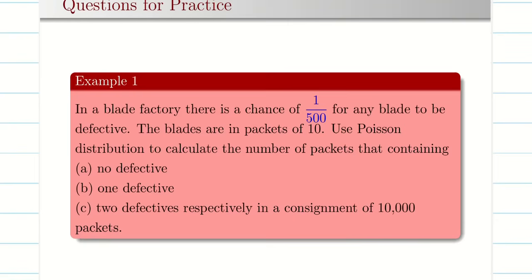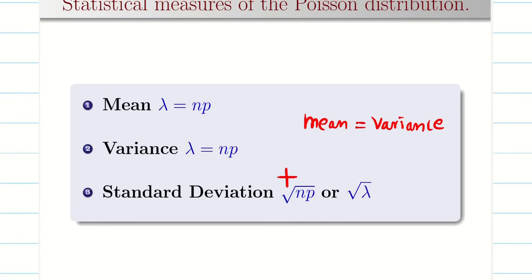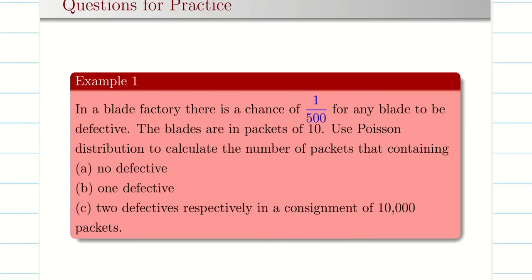Okay, let's go into the problem directly. So Poisson distribution is a distribution of rare events. Sometimes the negative thing is going to be my success. Okay, let's go into the problem.